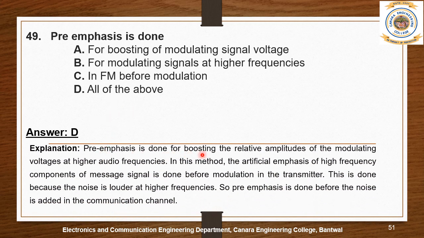Pre-emphasis is done for boosting the relative amplitude of the modulating voltages at higher audio frequencies. In this method, the artificial emphasis of the high frequency components of the message signal is done before modulation in the transmitter. This is done because noise is louder at higher frequencies. So pre-emphasis is done before the noise is added in the communication channel. So in the transmitter section, we have to emphasize the message signals.